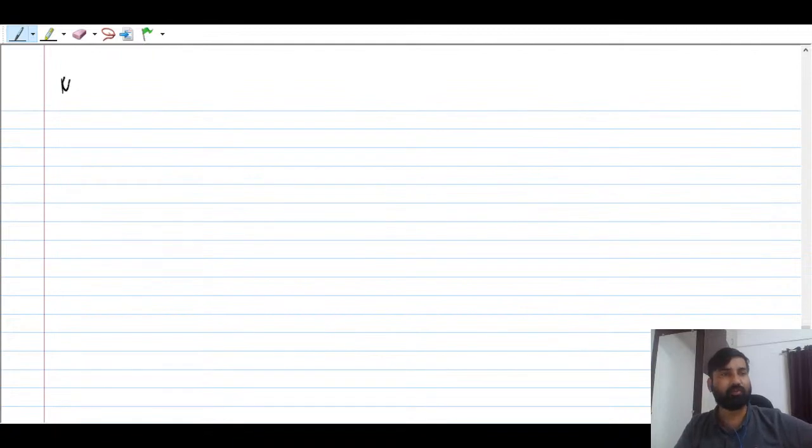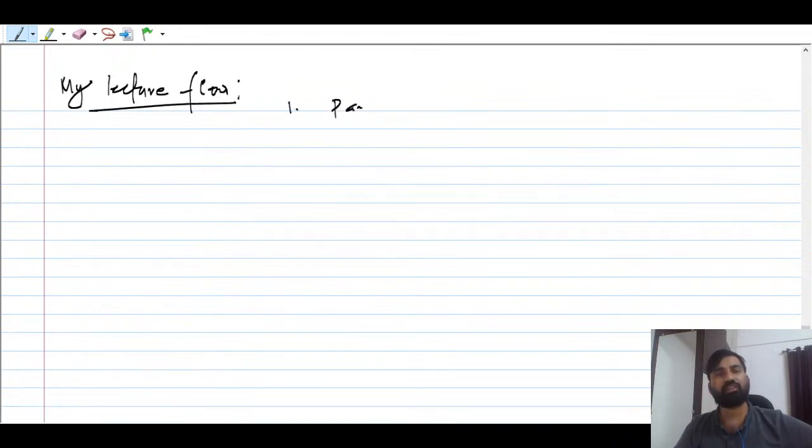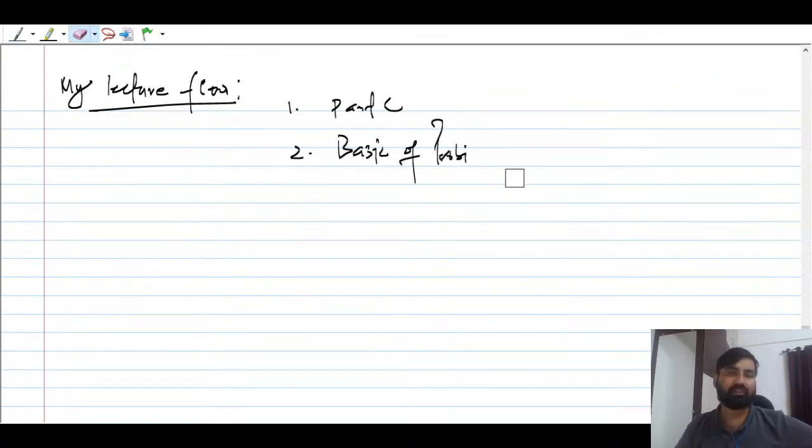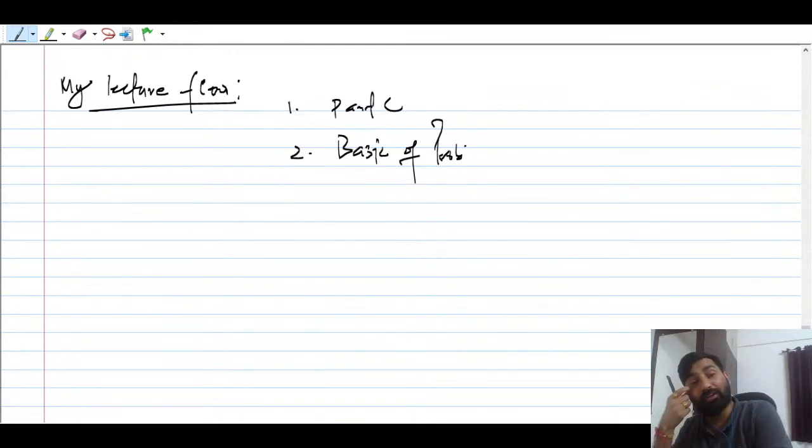So my lecture flow will be this. First I will talk about P and C, and second I will talk about basics of probability. Because random variable and random process, that is very simple. The random variable is very easy, right? But basics are, we are lagging in basics. I am pretty sure everybody is lagging in basics, right?